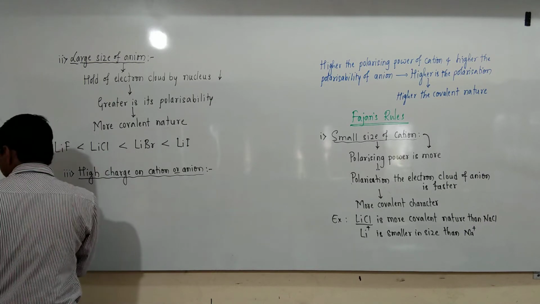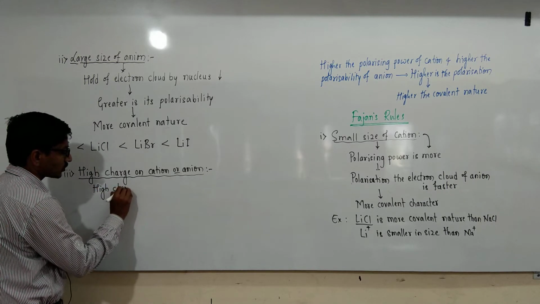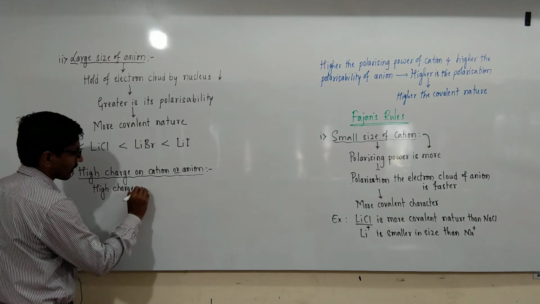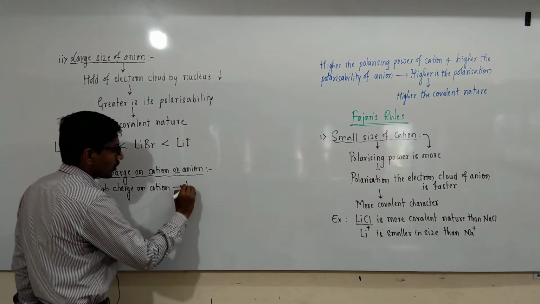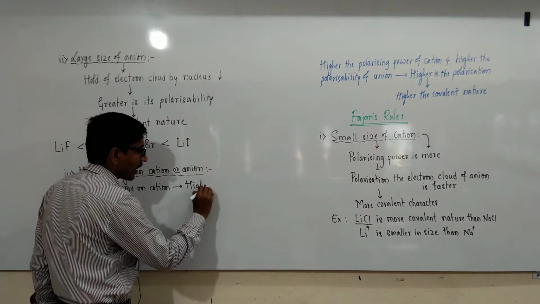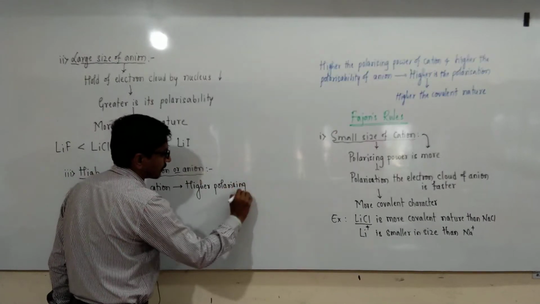High charge on cation gives higher polarizing power.